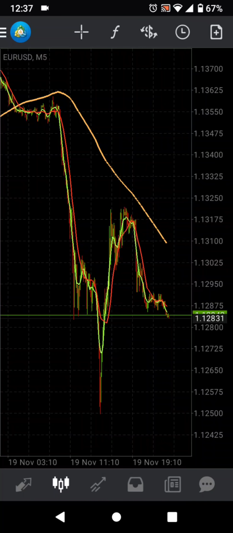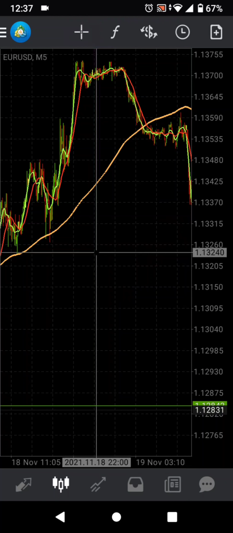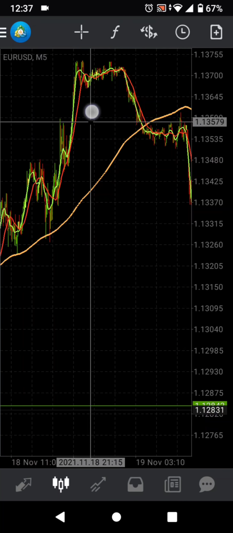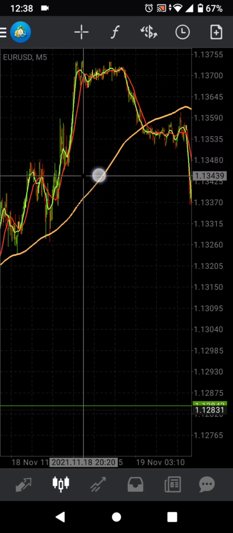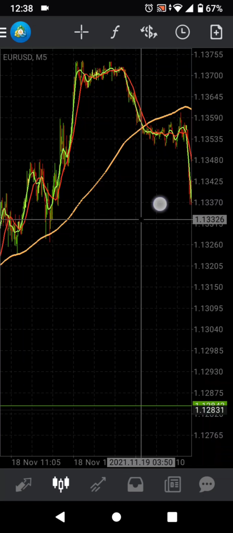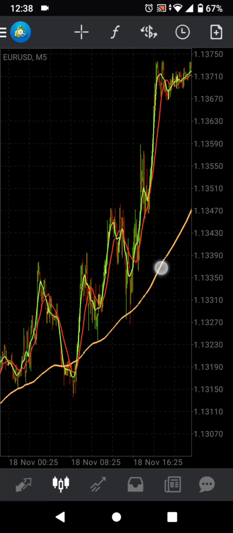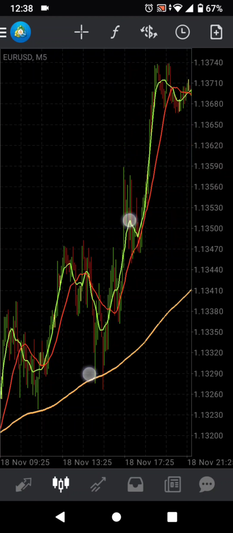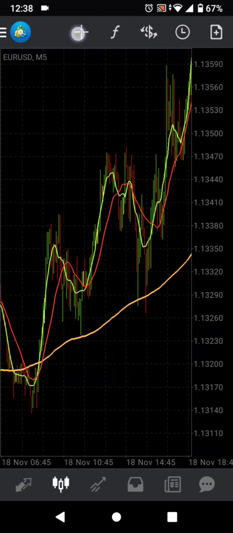All right. Quick pro tip. What I want to tell you is if price is above the orange, we're looking only to take buy trades. If price is below the orange, we're looking to only take sell trades. All right. So you can see that was there. Look at all the buy trades versus the sell trades.